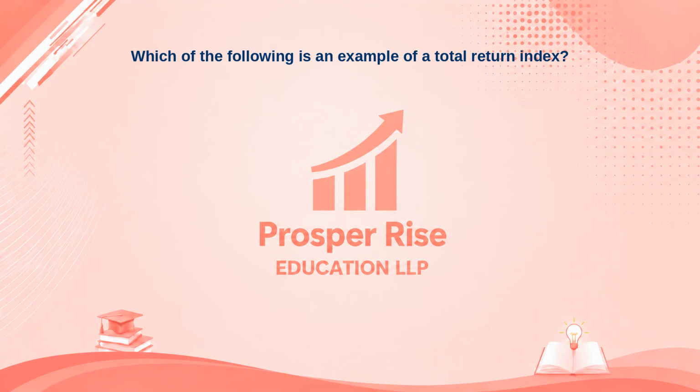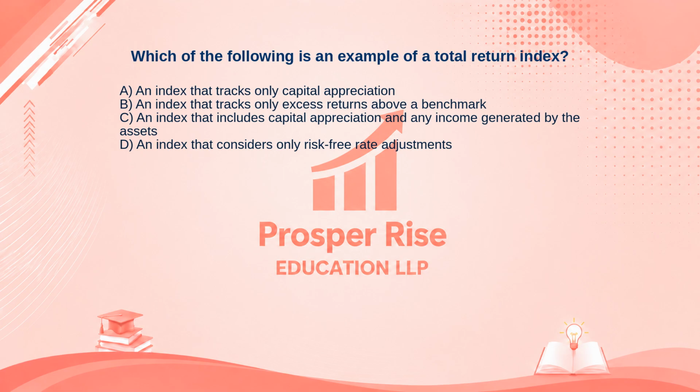Which of the following is an example of a total return index? Here are your options. A. An index that tracks only capital appreciation. B. An index that tracks only excess returns above a benchmark. C. An index that includes capital appreciation and any income generated by the assets. Or D. An index that considers only risk-free rate adjustments.